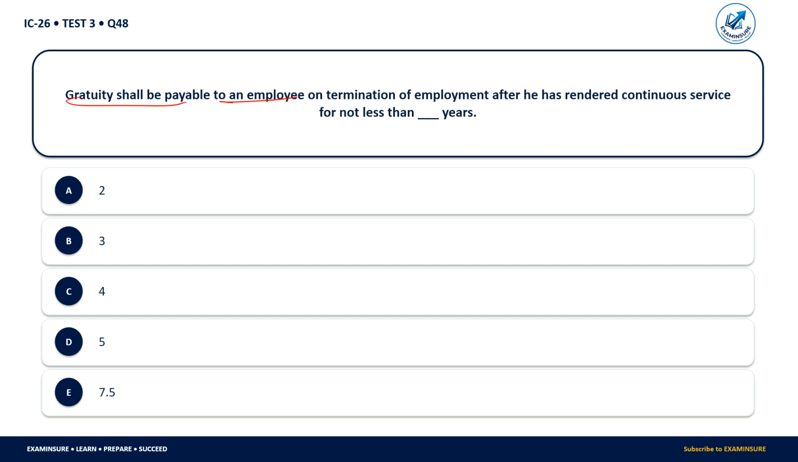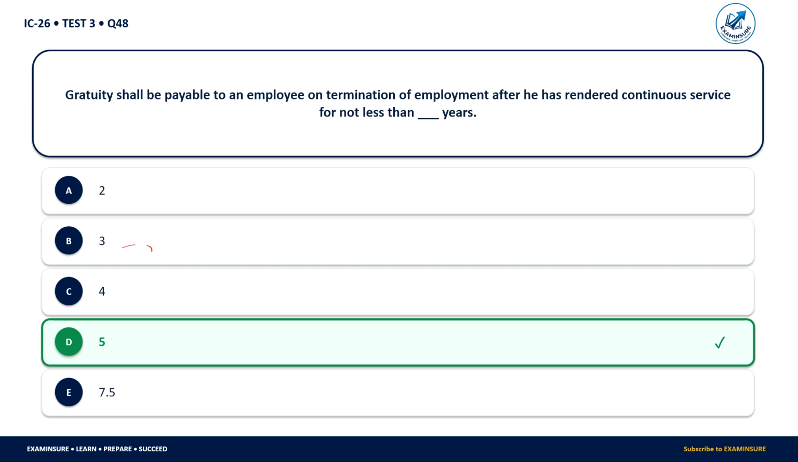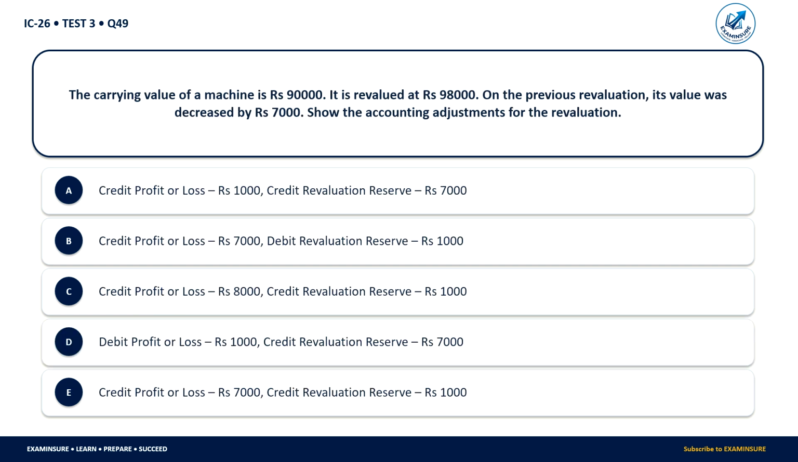Gratuity shall be payable to an employee on termination of employment after he has rendered continuous service of not less than how many years? 2 years, 3 years, 4 years, 5 years, or 7.5 years. So the correct answer is 5 years.